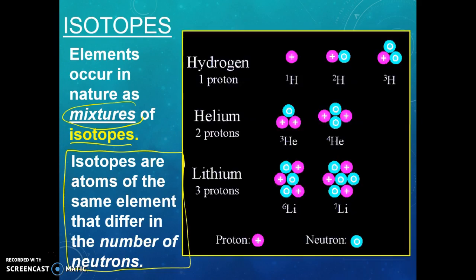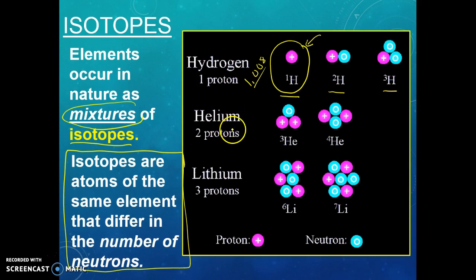So we can see that if we have a sample of hydrogen, you are not going to have only this. This is the most common isotope of hydrogen because we know our periodic table says that hydrogen has an atomic mass of 1.008. So 1 would be the closest number. But when we have hydrogen, we get some of this, and some of this. But because we have this mass, we know that we get more of this than we do these other two. These other two are much more rare.